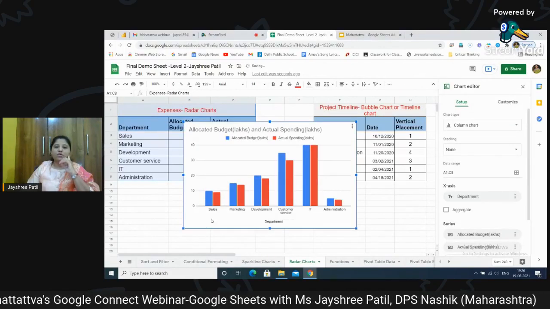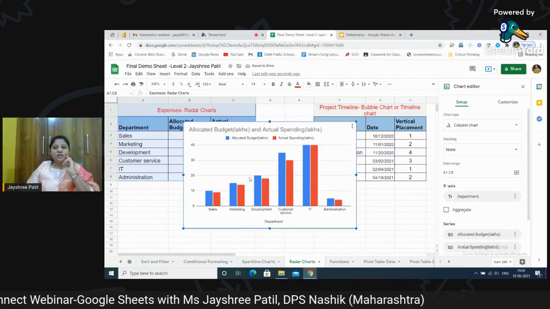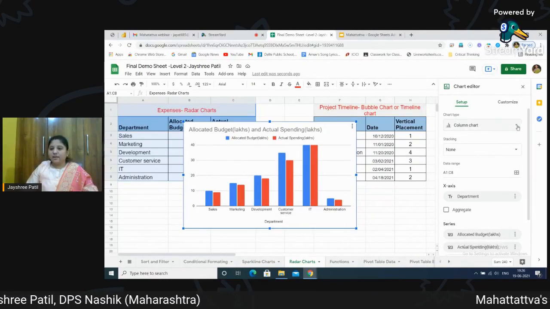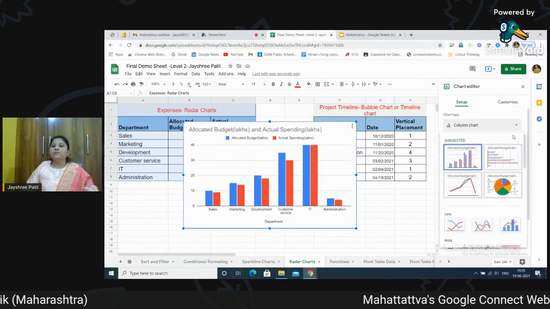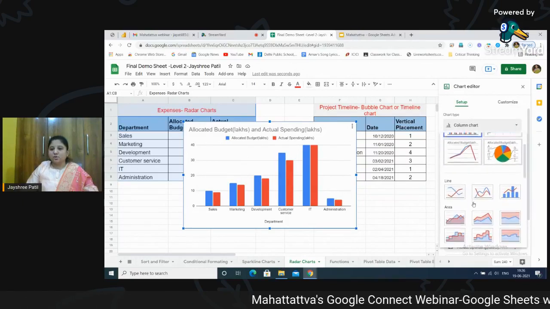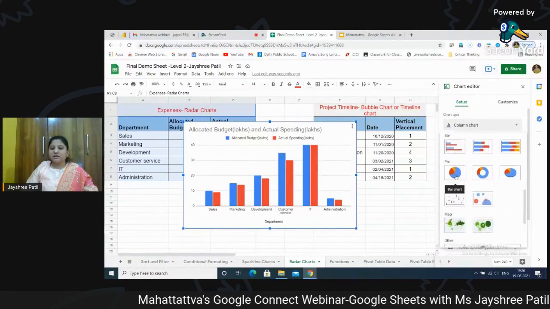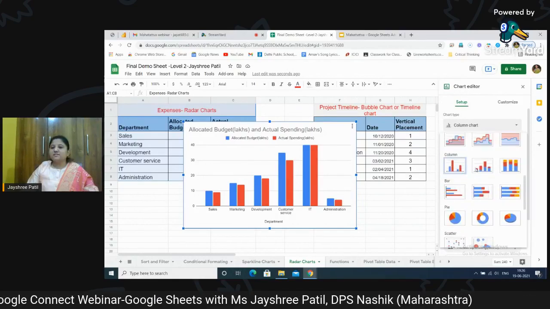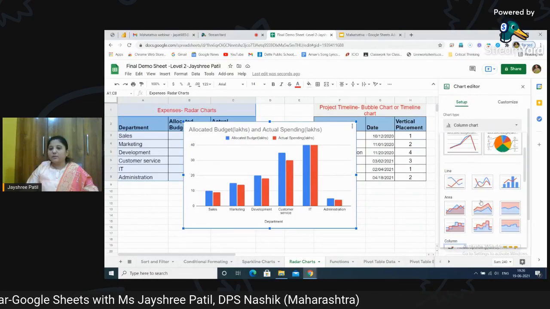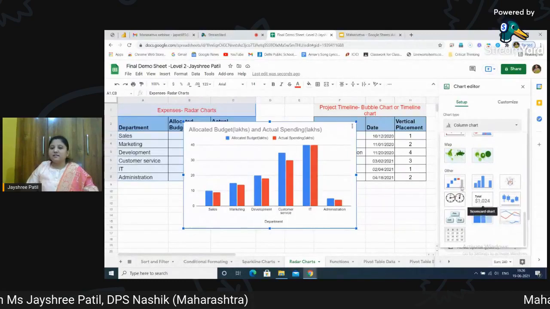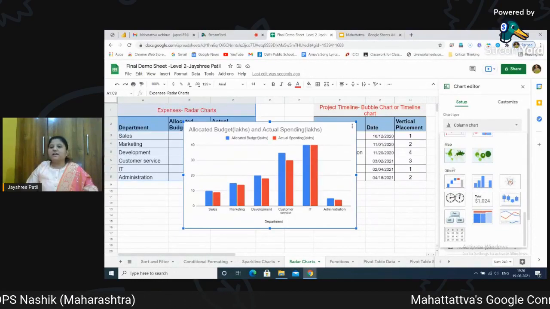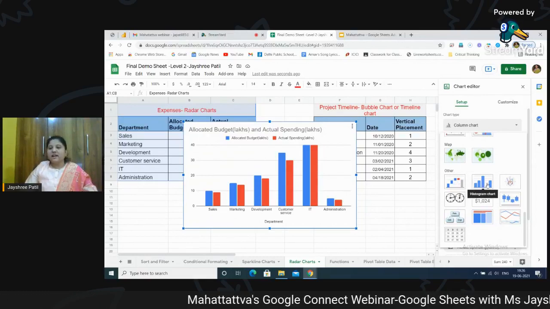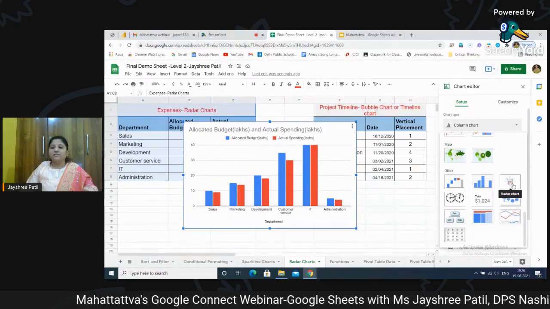By default, as we all know, it will give us the column chart. So it's again very easy. Just click on the chart type and drop down menu of this. You will find all other charts listed over here. Just scroll down, line chart, area chart, then you have bar chart, pie chart. So if you go down now, you must have noticed that the radar chart, you can't find the name over here. So where exactly is that? These charts you will find in this other category. Even if you don't remember, just scroll your cursor like this and you will find automatically where is radar chart.